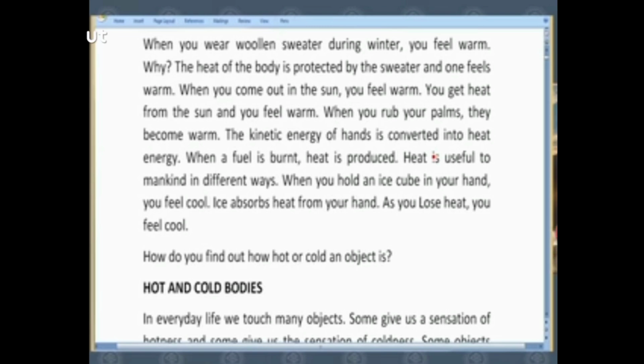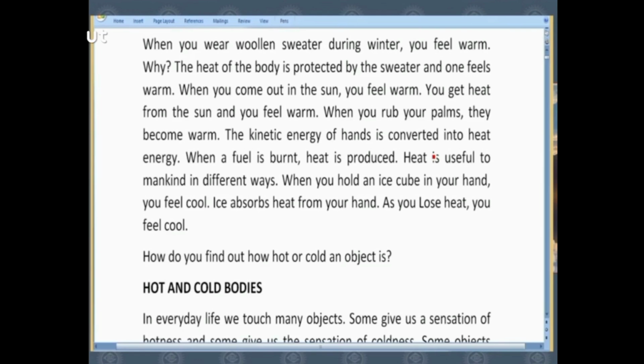Because all those fuels contained chemical energy. On burning, which is also given a different term, combustion, these fuels which contained that chemical energy are converted into heat energy. That ice cube is going to melt. Why is it so? And simultaneously I'll feel my hand to be cool.